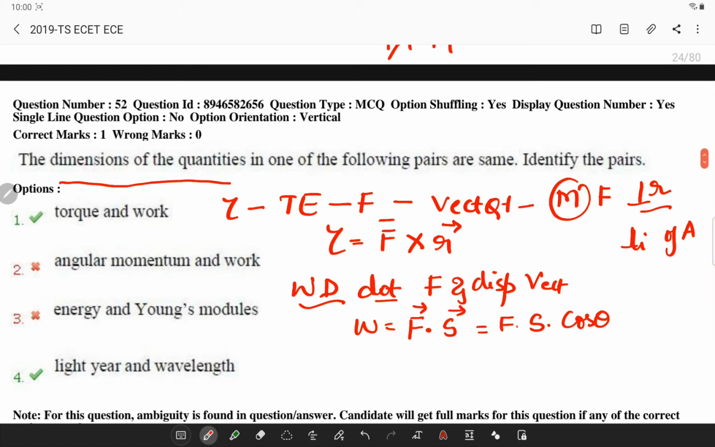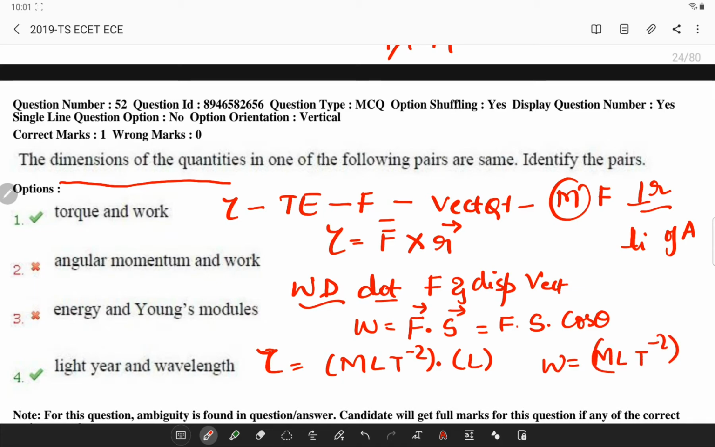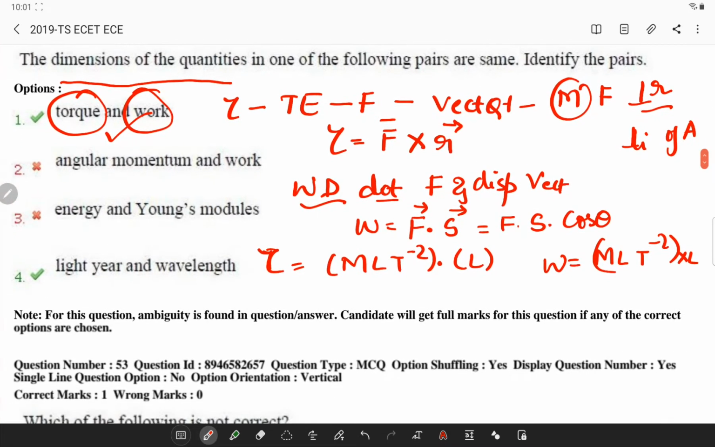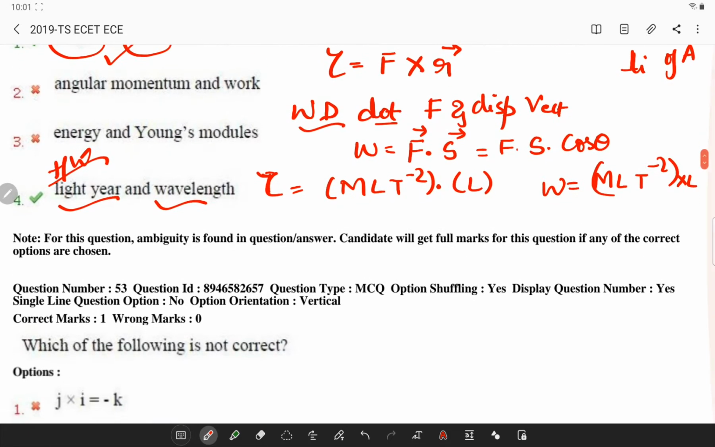Now what is the dimensional formula of torque? It is simply M L T power minus 2 into L, and even in work it will be having M L T power minus 2 into L. So thus both torque and work have the same dimensional formula. This is your homework: light year and wavelength also have a similar concept.